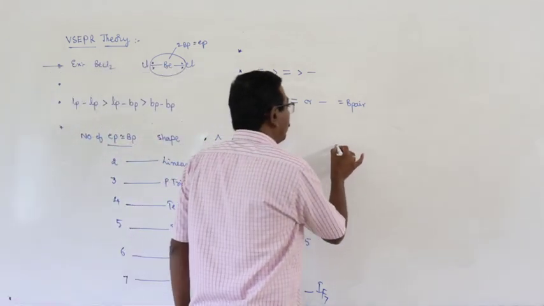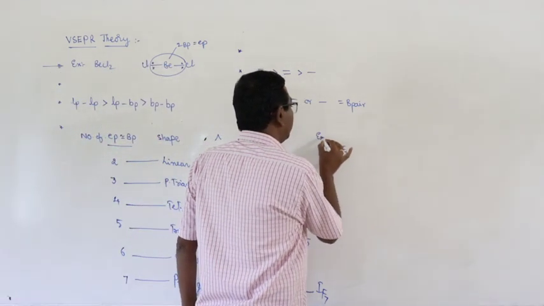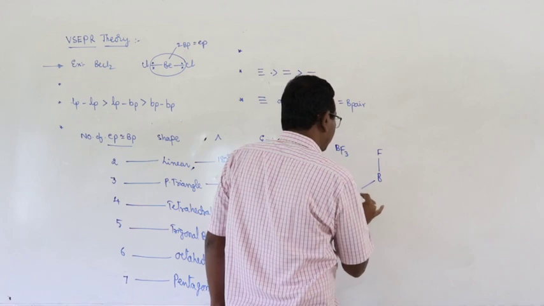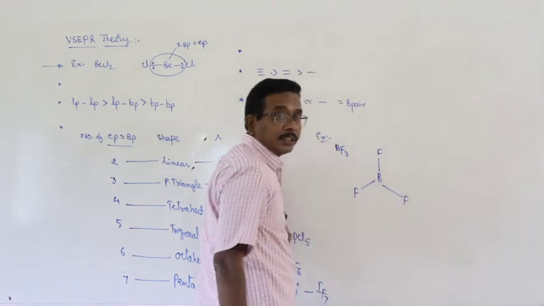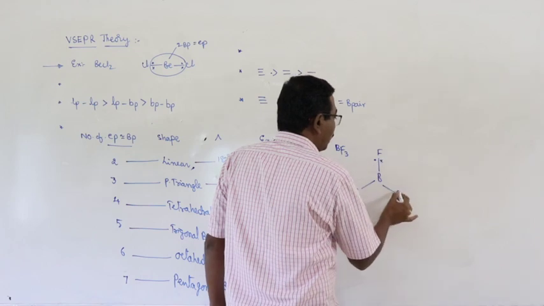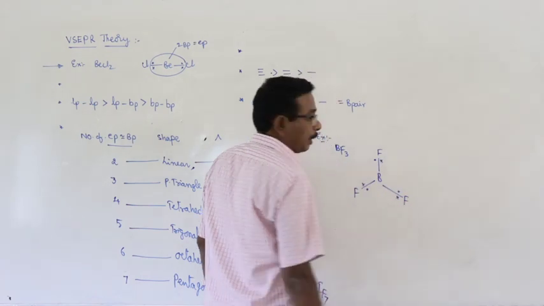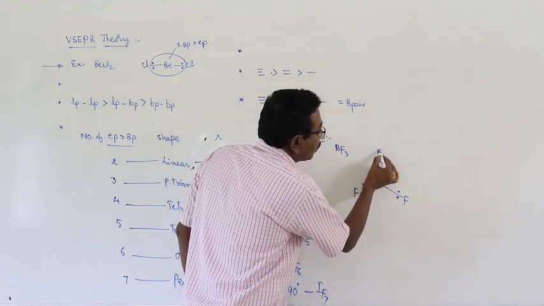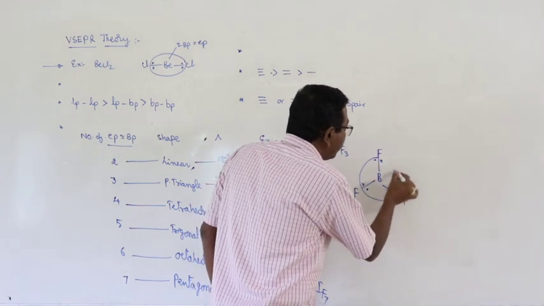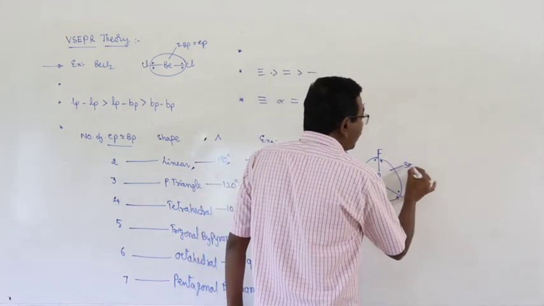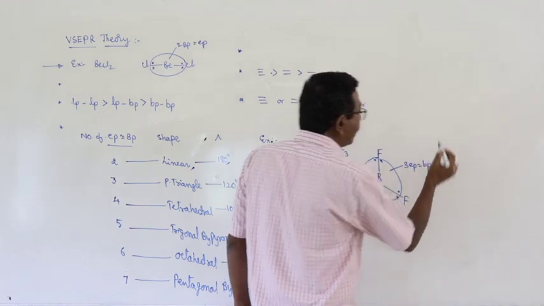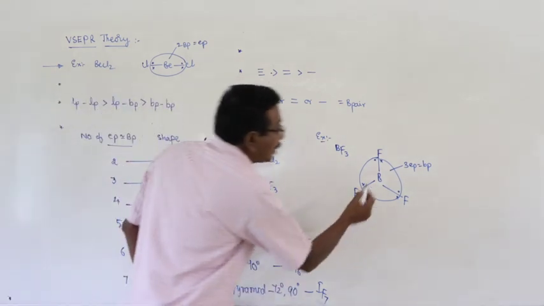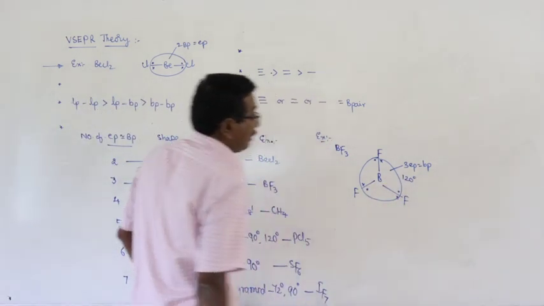Okay, I will give another example. BF3. In BF3 molecule, electron pair, electron pair, electron pair. Here all the 3 electron pairs are concentrated between boron and fluorine atoms, so they are considered as the bond pairs. How many bond pairs are there? 3 electron pairs. All the 3 electron pairs are bond pairs. Then what is the shape? Planar triangle. What is the bond angle? 120 degrees.